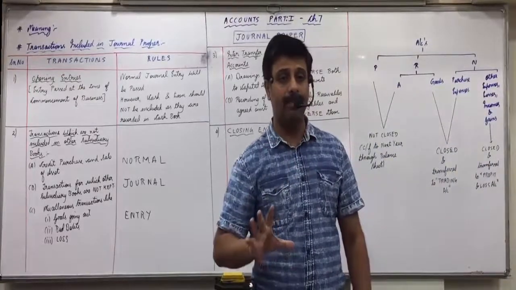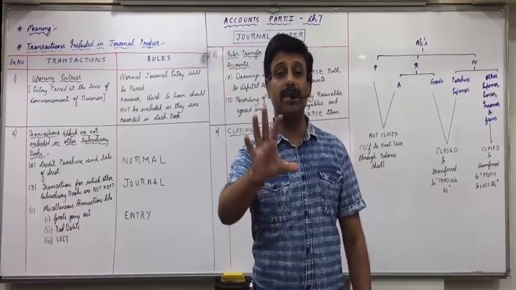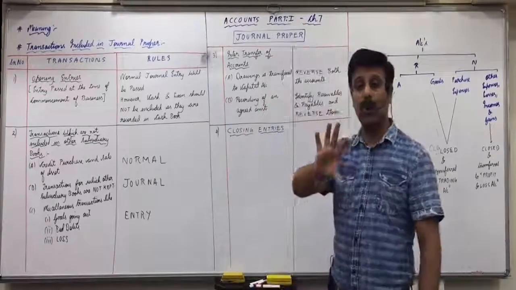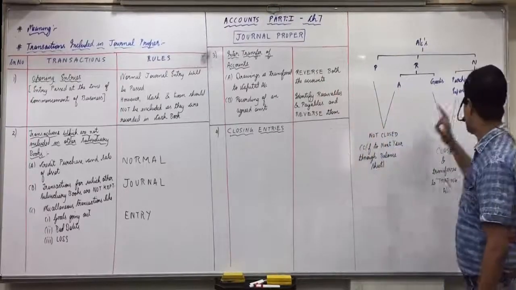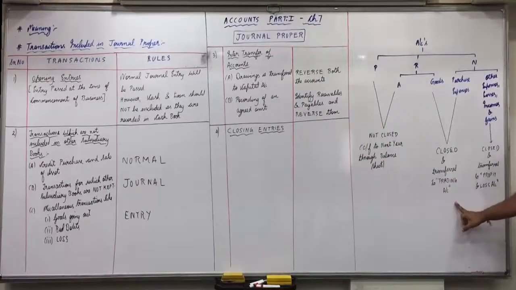I repeat it one more time. Normally what do we do with purchase? Debit. Now what will you do to close it? Means credit purchase account. And being goods, where do you transfer? So which account opposite debit? Credit. Means trading account debit to purchase account.